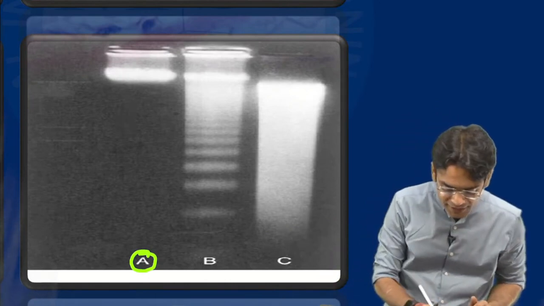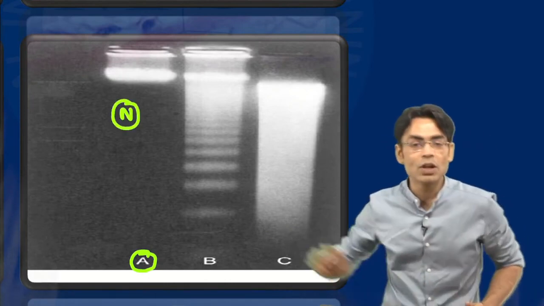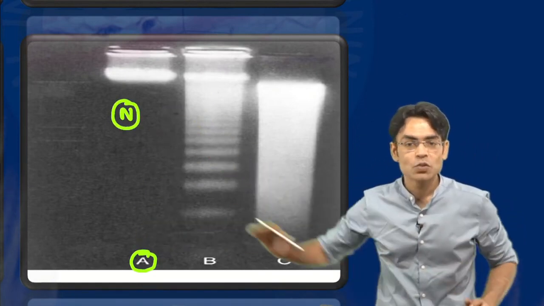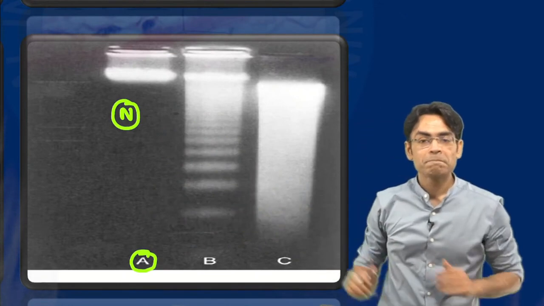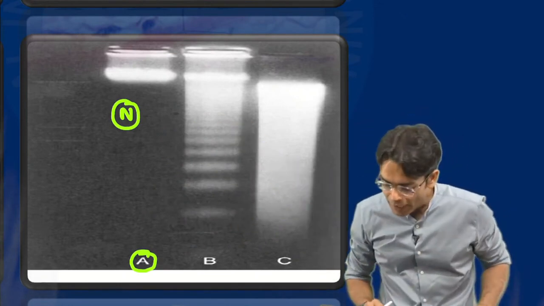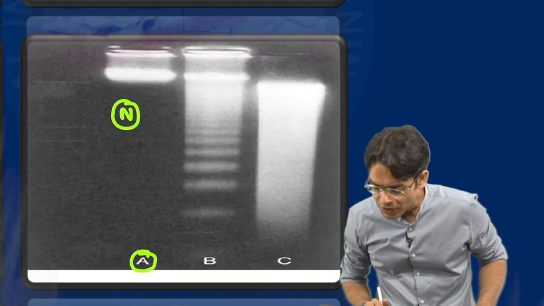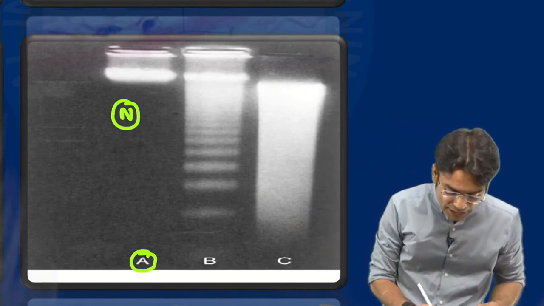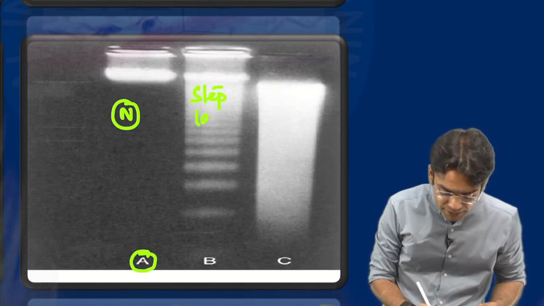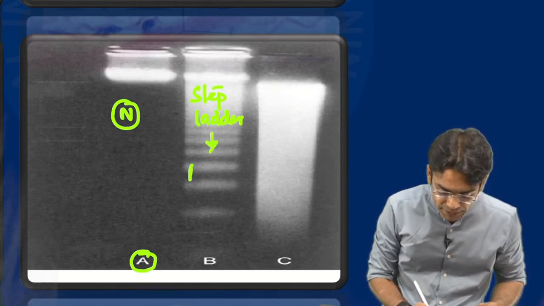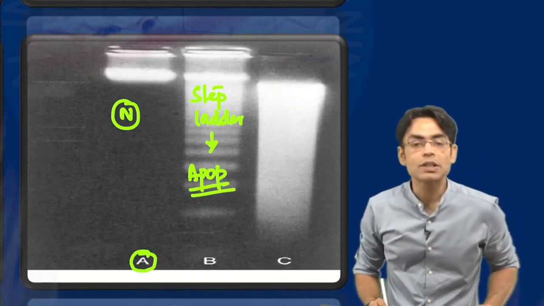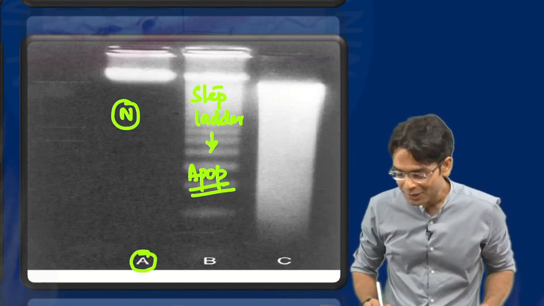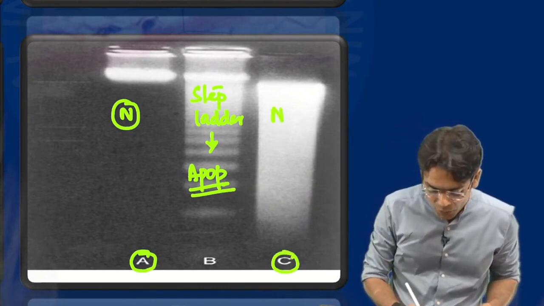So beta, this is absolutely normal. When you are not seeing anything, black means you are not seeing anything. There is nothing. So this is your normal. Okay. What is this B? As you people are writing already. Yeah, Nisha, very good. A normal, B step ladder. So this B is called step ladder pattern, beta. Step ladder pattern is seen in apoptosis. So this is your apoptosis. And finally, as you have already answered, this is going to be necrosis.